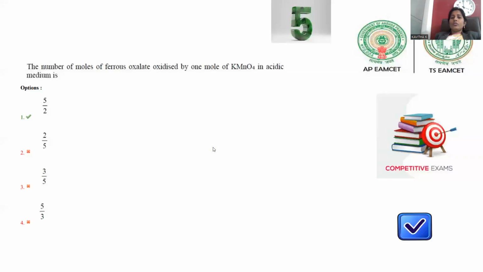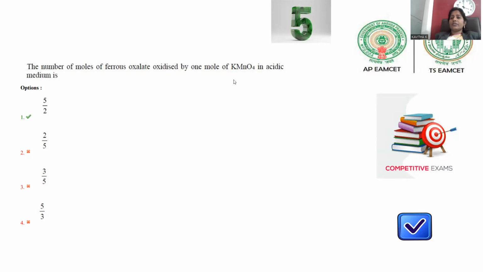We move on to question number 5. Number of moles of ferrous oxalate oxidized by 1 mole of KMnO4 in the acidic medium. It is a question given from the analytical part again, so we can say a quantitative analysis question. This is the question given from volumetric quantitative analysis. And here, ferrous oxalate was taken and the KMnO4 solution was treated.